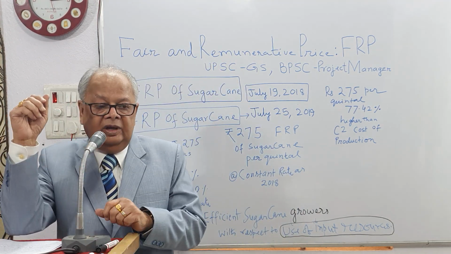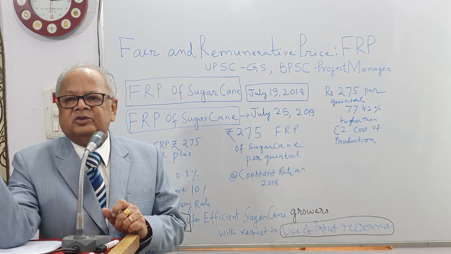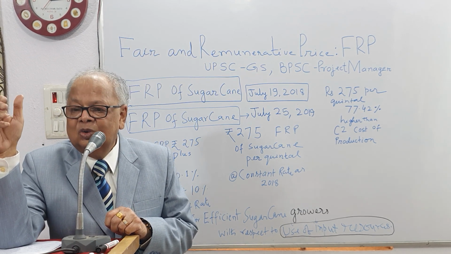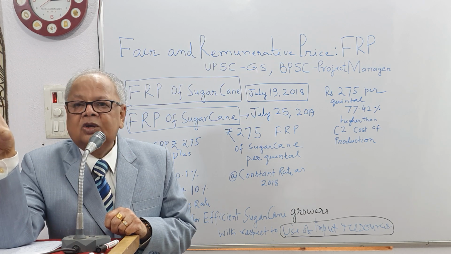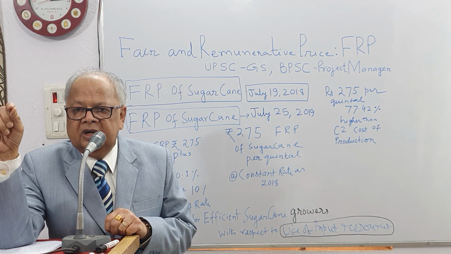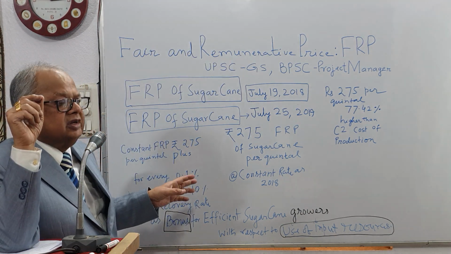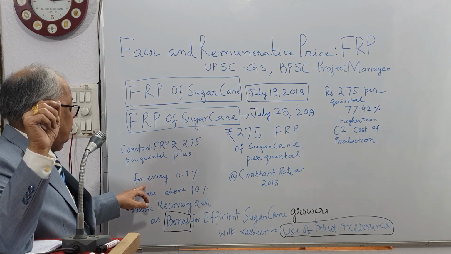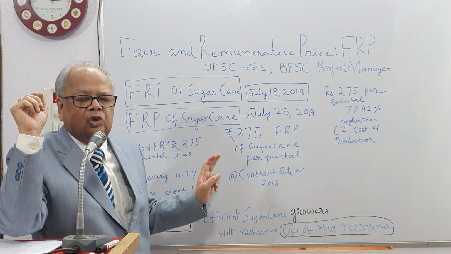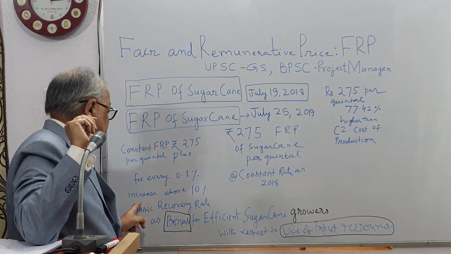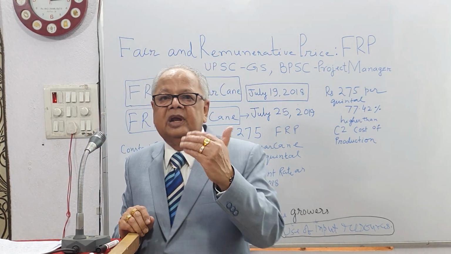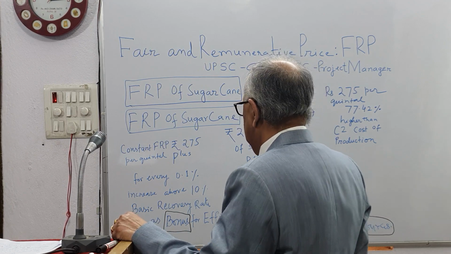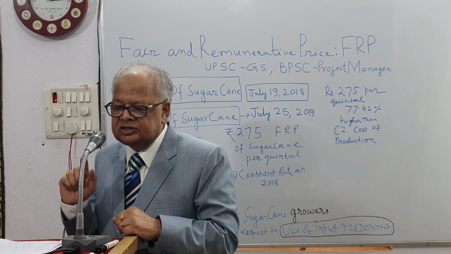As when you are first class, or first class with distinction, there is some bonus in recognition of your achievement. Likewise, the rate is 275, but there is an incentive bonus for every 0.1 increase above the 10% standard basic rate of recovery of sucrose.